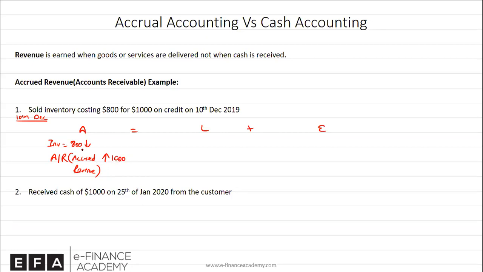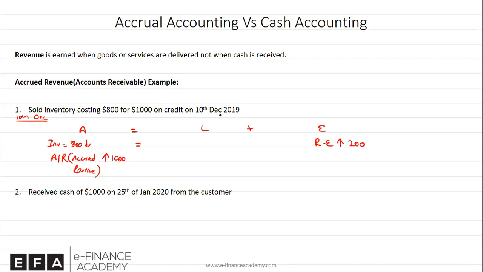That means you are booking a profit of 200, which will come through the income statement in the form of net income and will flow into the retained earnings, which is part of equity. So we assume that if you're not paying any dividends, the total retained earnings will go up by 200. Again, although no cash has been received on 10th of December, the accountant will record a sale and will record the profit even though cash has not been received. This is the accrual accounting concept.